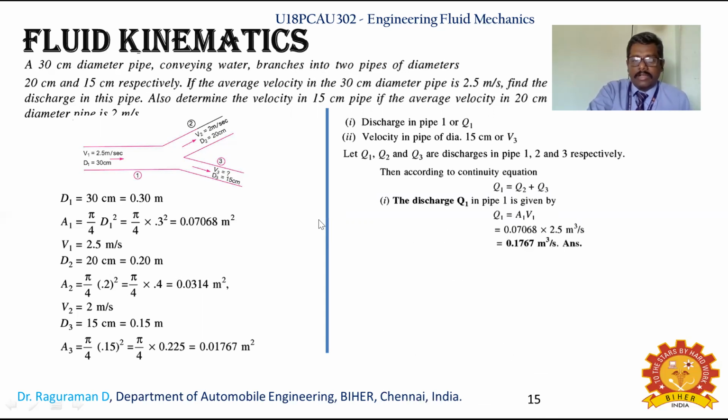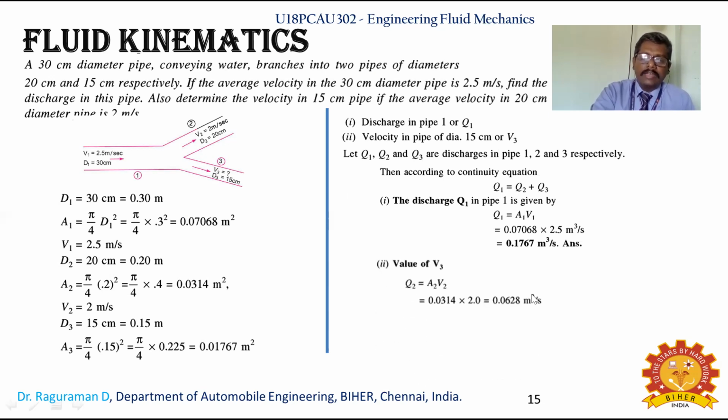So now you are making the calculation. According to the continuity equation, Q1 will be what? It gets diversified as Q2 and Q3. So Q1 will be equal to Q2 plus Q3. Here you are having a mass of fluid that is going here and here. So now the discharge Q1 you identify using A1 V1. You can identify Q1 because A1 we had already calculated and you are substituting that value here. And V1 is given in the problem itself, that is 2.5 meter per second.